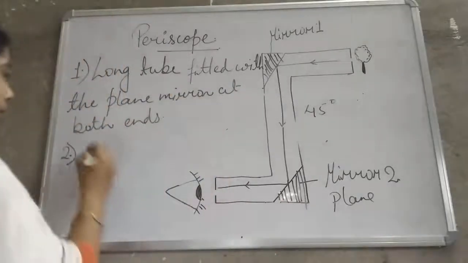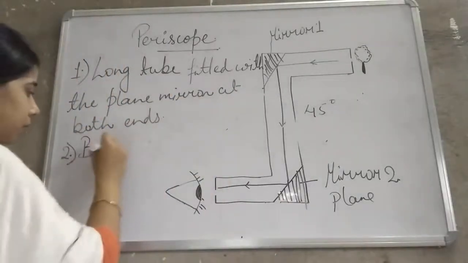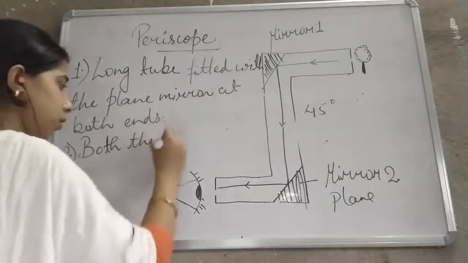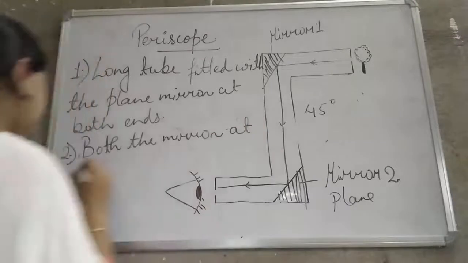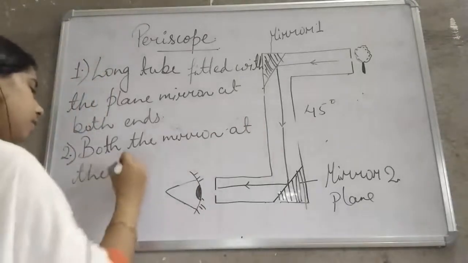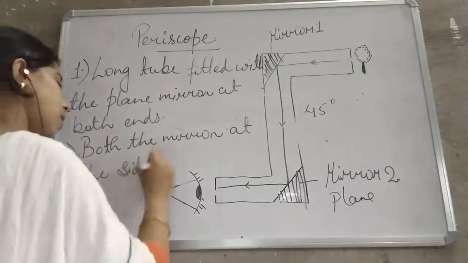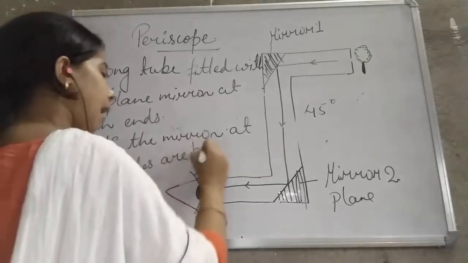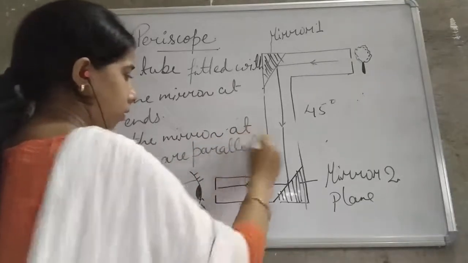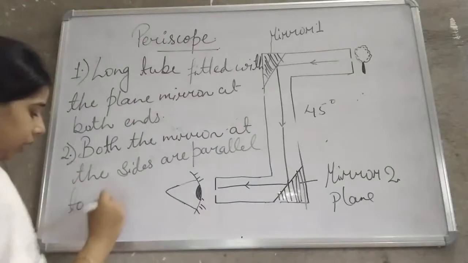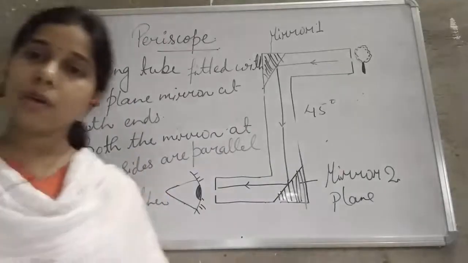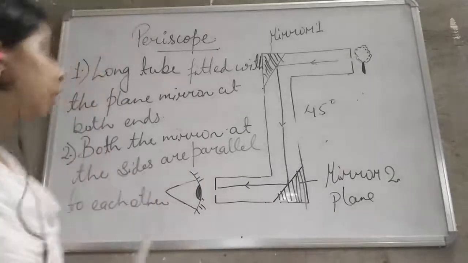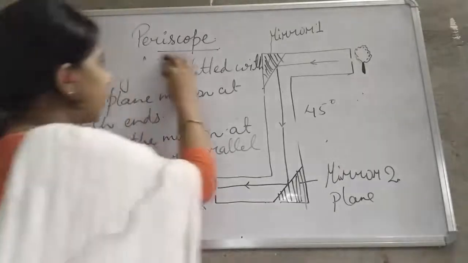So we will write here: both the mirrors at the sides are parallel to each other.